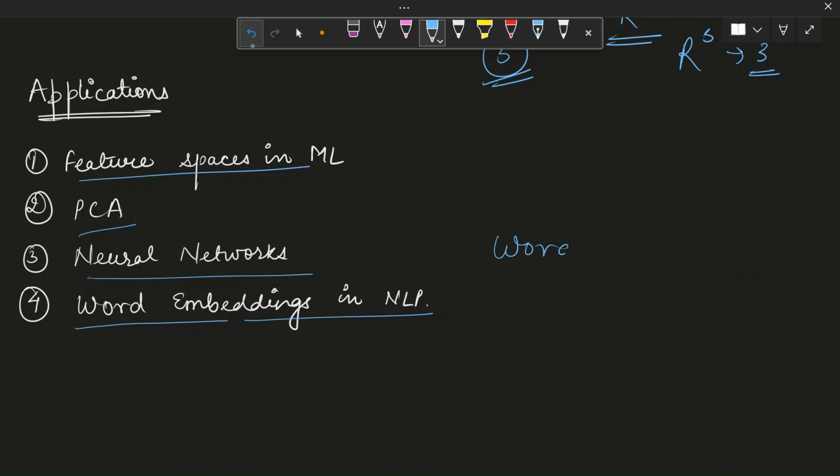Techniques like word2vec or GloVe map words to vector spaces where similar words are closer. So vector spaces are the fundamental building blocks of machine learning, artificial intelligence, and data science. They help us represent and manipulate data efficiently, enabling techniques like PCA, SVMs, neural networks, and natural language processing.